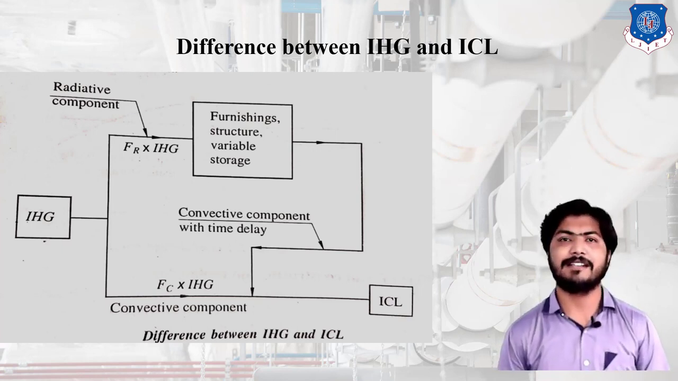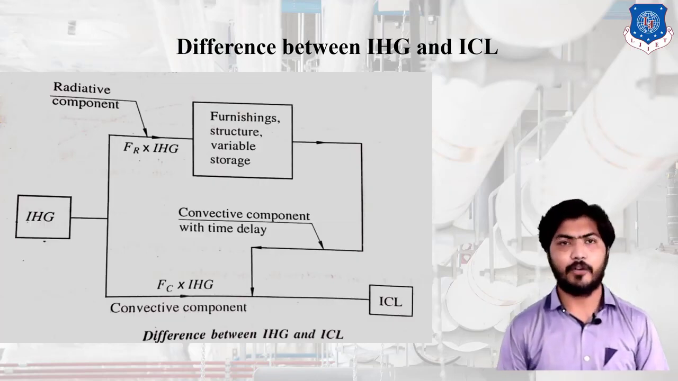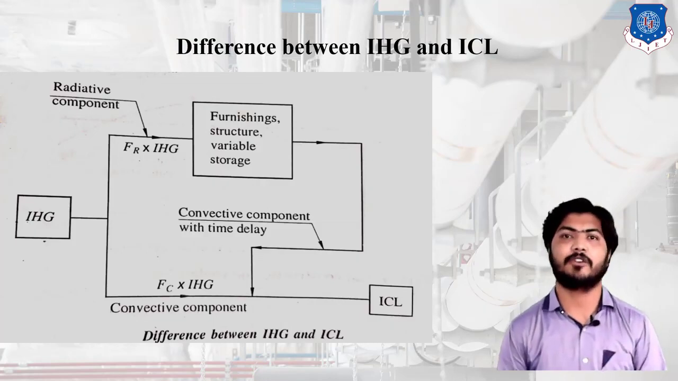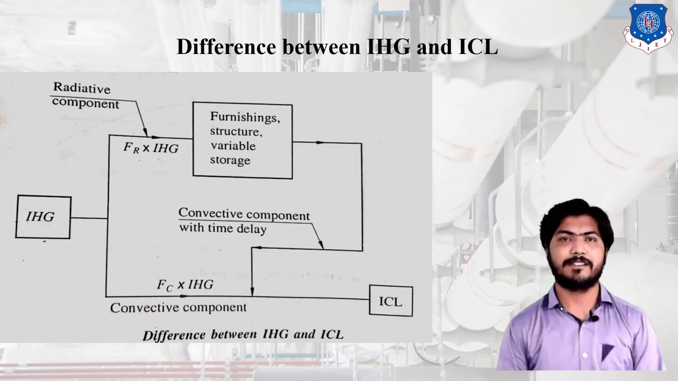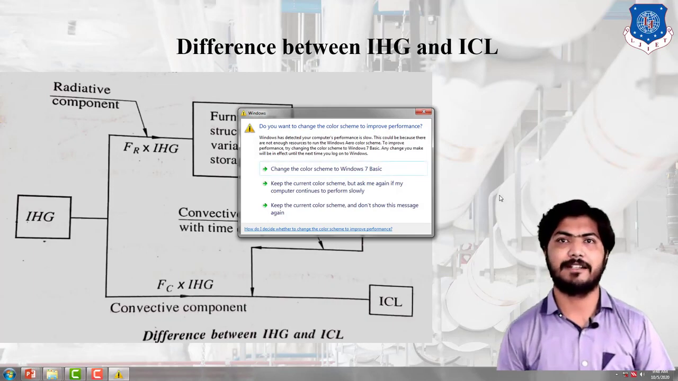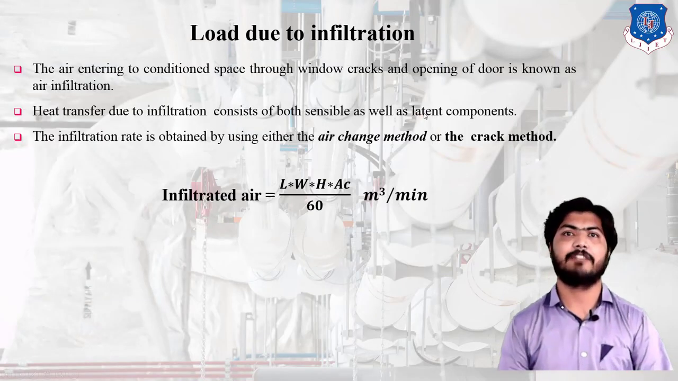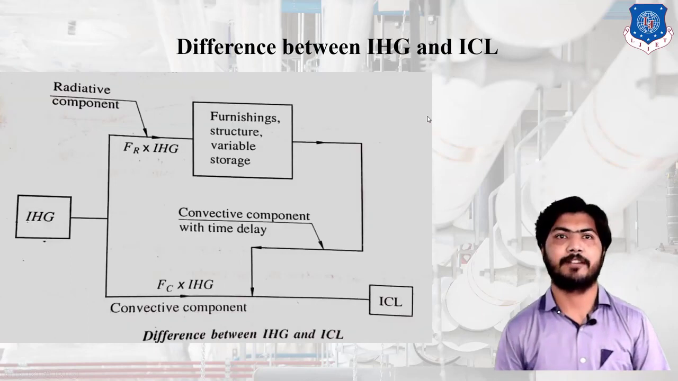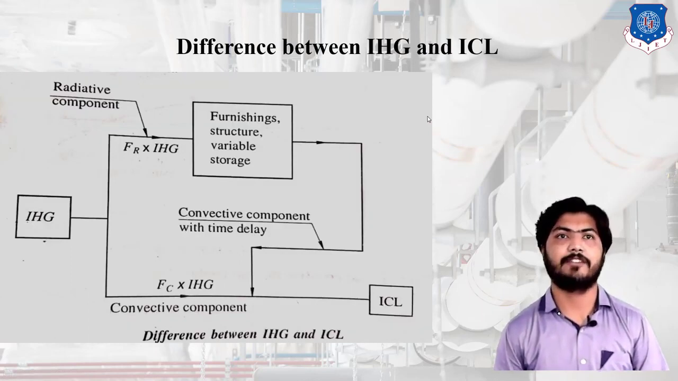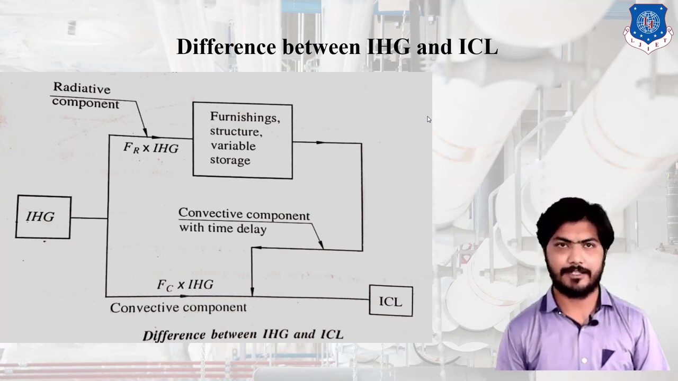Okay. Next, ICL. What is the meaning of ICL? ICL is the rate of heat removed from the conditioned place at an instant. Okay. So basically in this diagram, I saw IHG, heat gain to the room, is basically two components, that is a convective component and a radiative component. FR into IHG, that is FR is the radiative component part, multiplied by the instantaneous heat gain at a time.